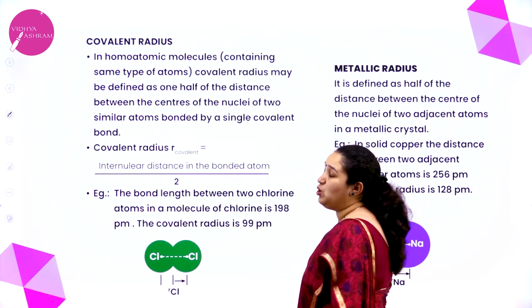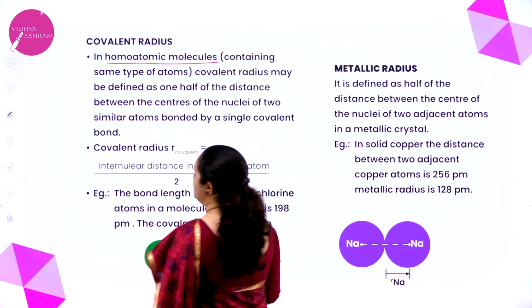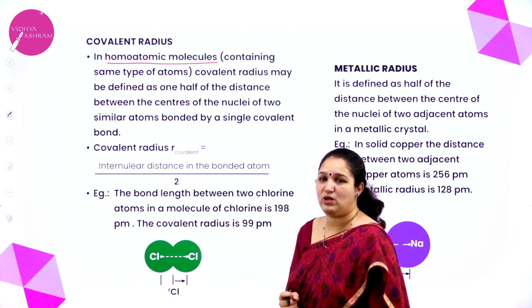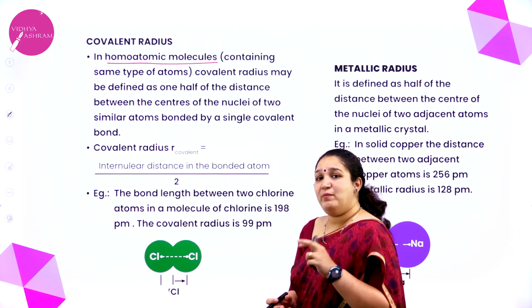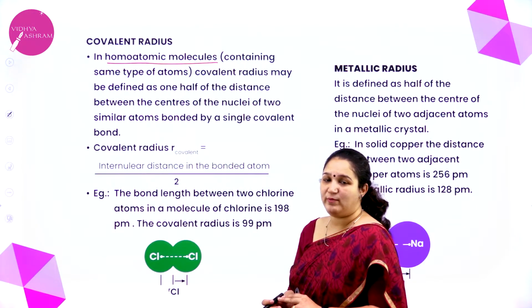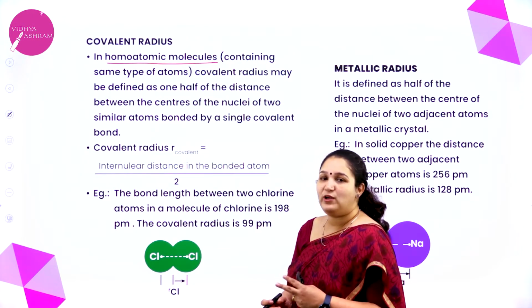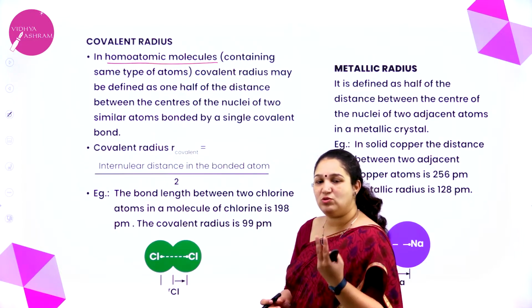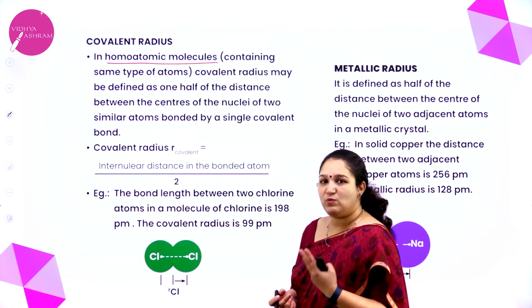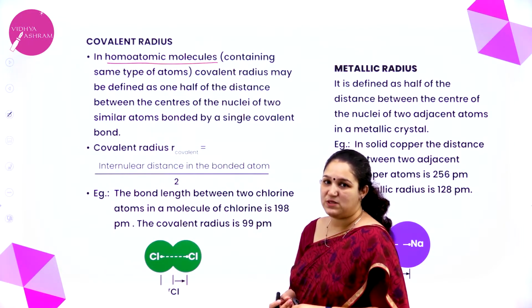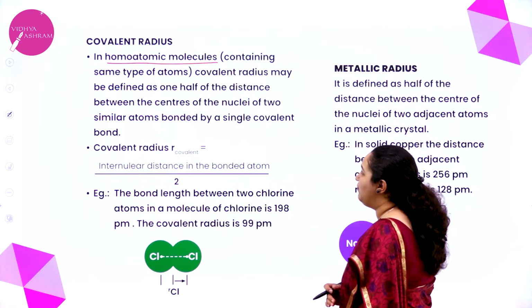First we have covalent radius, in homoatomic molecules. What do you mean by homoatomic molecules? It is a molecule which is formed of the same atom. For example, chlorine is a homoatomic molecule. A chlorine molecule contains 2 chlorine atoms. An oxygen molecule contains 2 oxygen atoms. A hydrogen gas molecule contains 2 hydrogen atoms. That is the meaning of homoatomic molecules. So in homoatomic molecules,